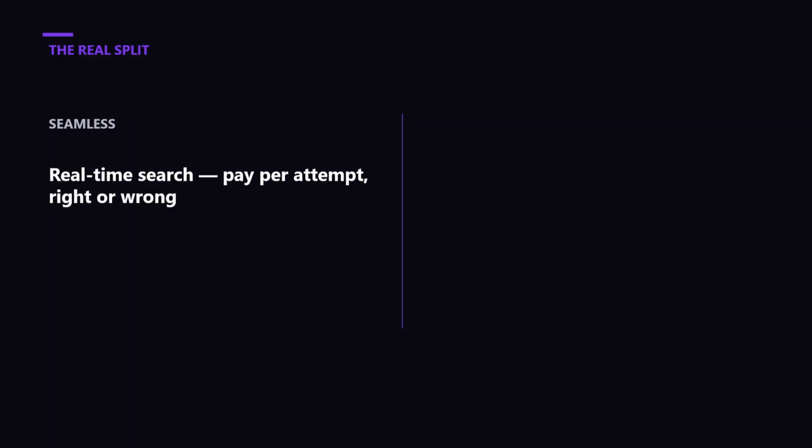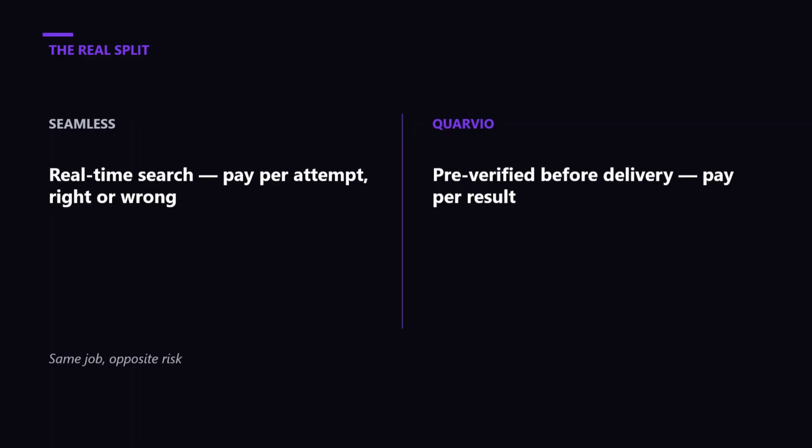Here's the deeper split once you do manage to get a number out of them. Seamless runs on real-time search. It queries live sources the moment you click rather than serving a pre-verified record from a maintained database, and every result burns a credit whether the contact turns out to be good or not.